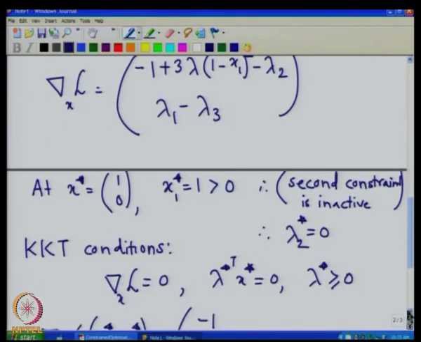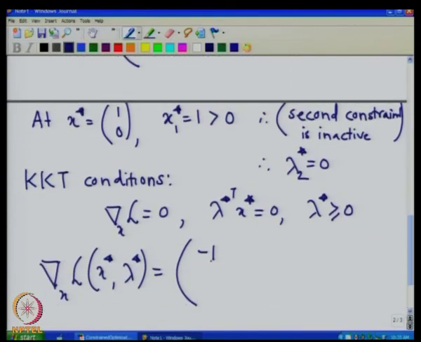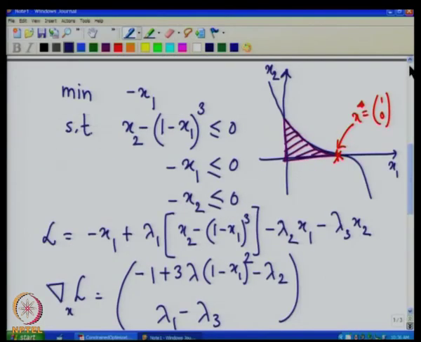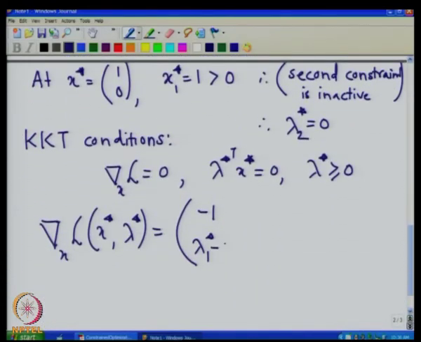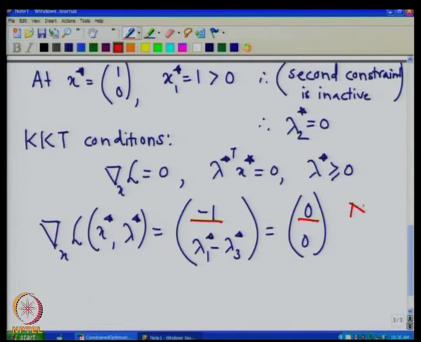So, we get minus 1 and lambda 1 star. The second constraint gives lambda 1 star minus lambda 3 star should be equal to 0. Now, if you look at this, we have minus 1 equal to 0. So, this is not possible.